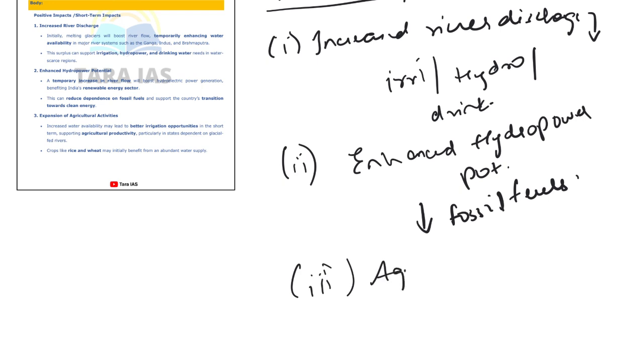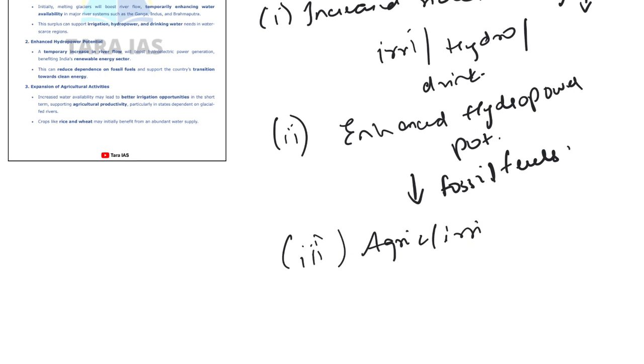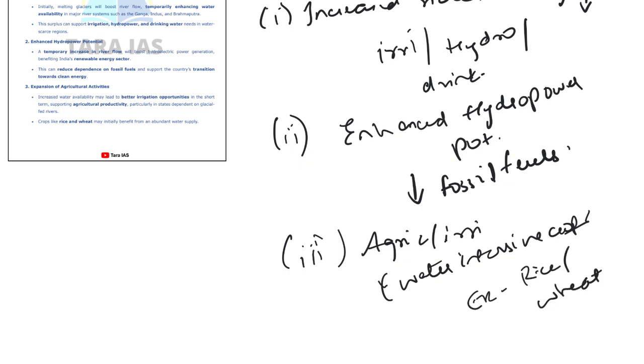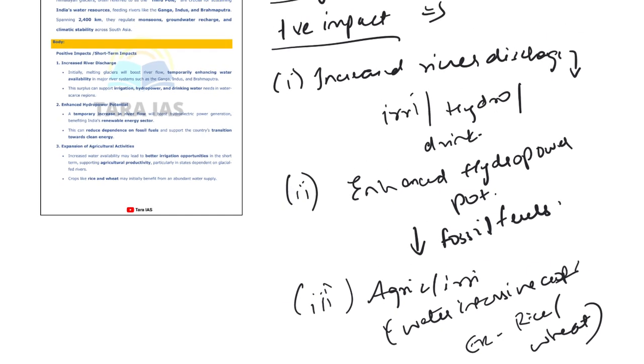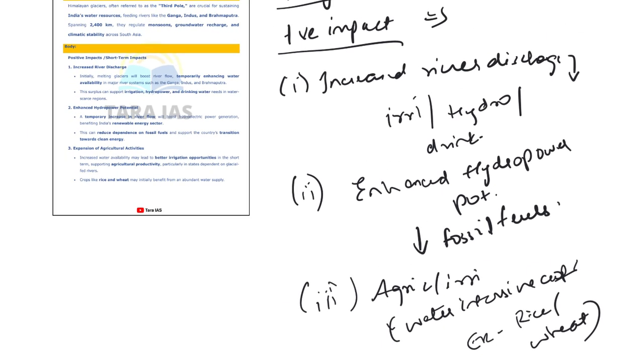Commercial agriculture, irrigation sources. Yes, it will give us better agriculture and irrigation opportunities, and water intensive crops you can grow. What are water intensive crops? Examples like rice, wheat. So you can grow rice and wheat, water intensive crops, easily. So the first part of our body is done.